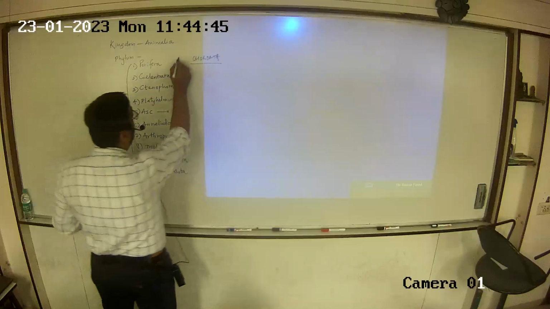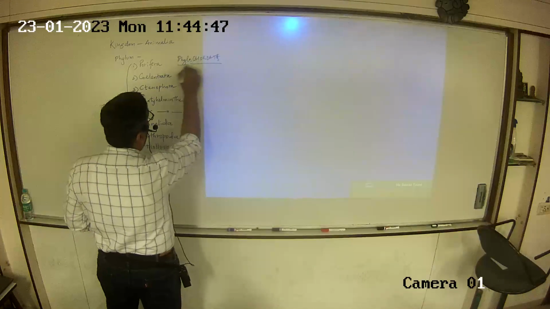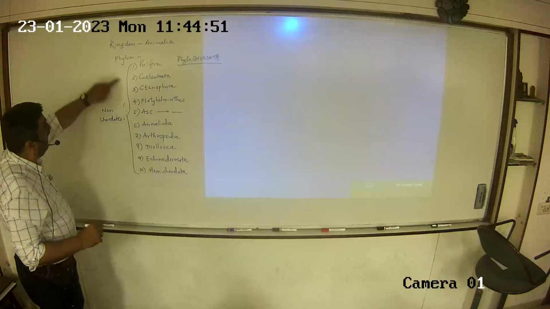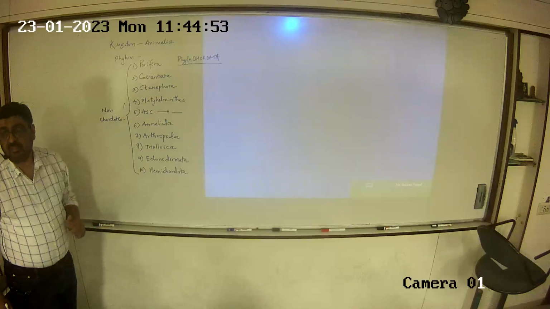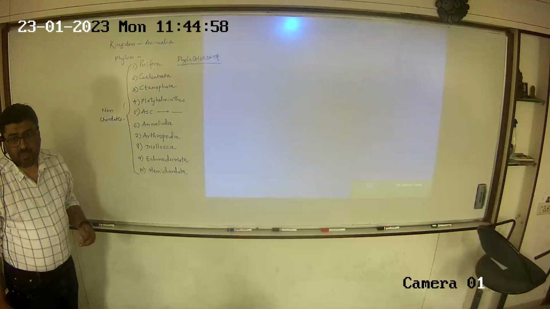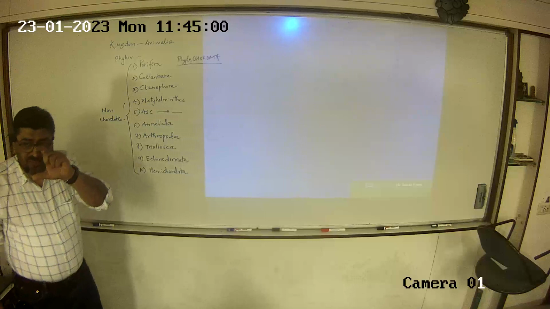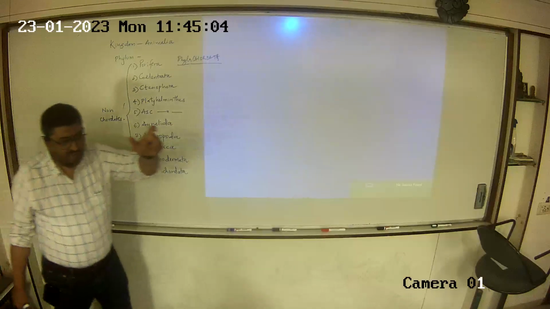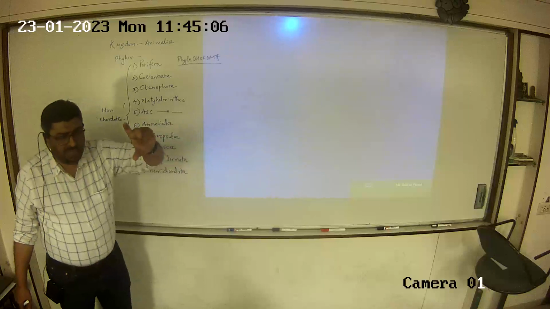Is this also a phyla? Right? What should come below phyla? Class. Under phyla comes class. Right? What comes between phyla and class? Is phyla a category? Is class also a category?